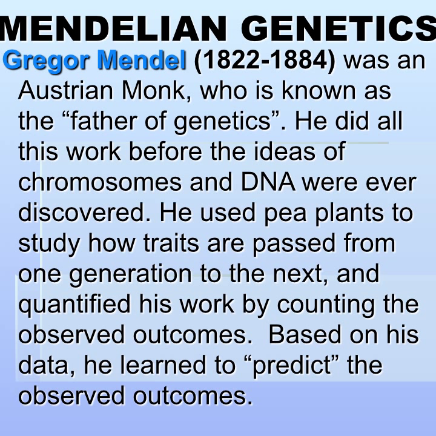And interestingly, he did all this work before the ideas of chromosomes and DNA were ever discovered. He used pea plants to see how traits are passed on from one generation to another. He grew these pea plants as his duties as a monk in this abbey. His job was to tend the gardens. So for years and years, decades, he grew pea plants, saw these traits come and go, wrote down the results of all of his crosses, and began to predict the observed outcomes, and his predictions were held to be true.